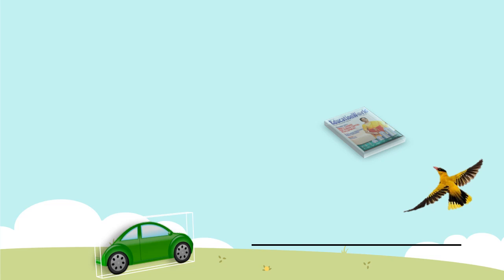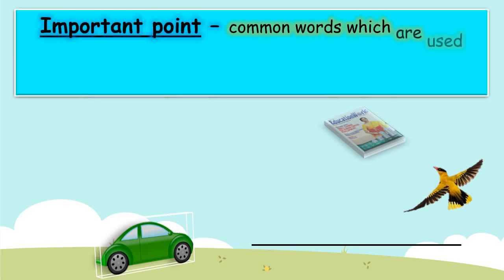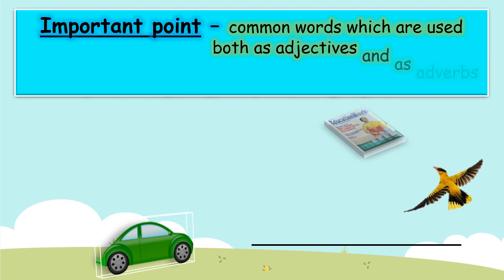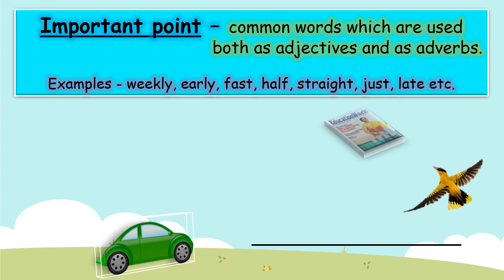There are many common words that we use as adjectives as well as adverbs. A very important point to keep in mind is that there are several common words which are used both as adjectives and adverbs. For example, weekly, early, fast, half, straight, just, late, etc.